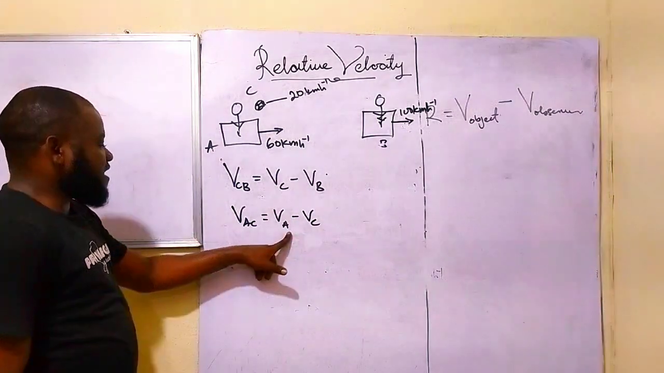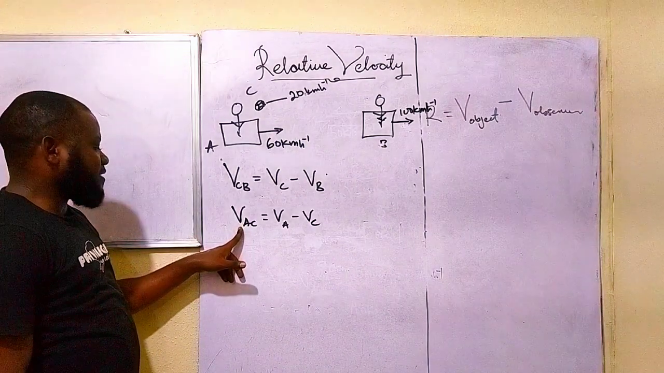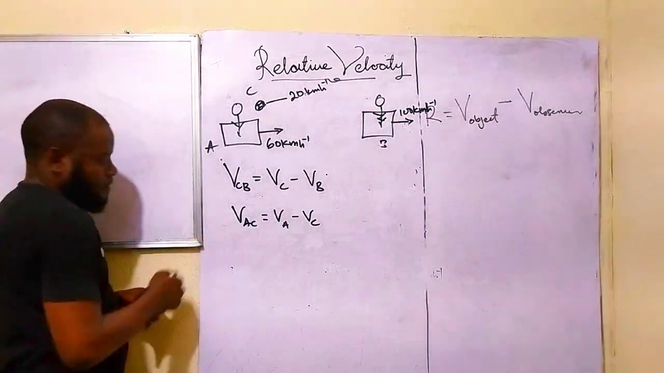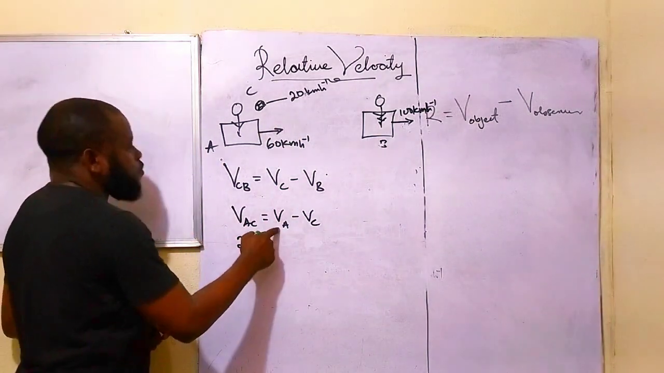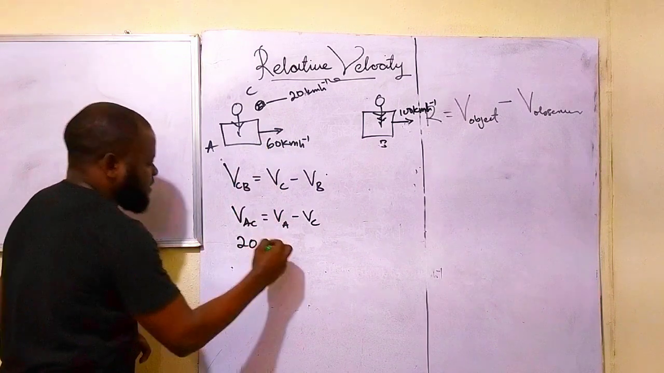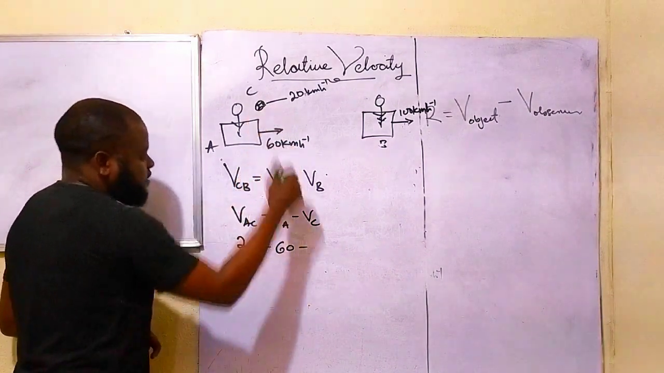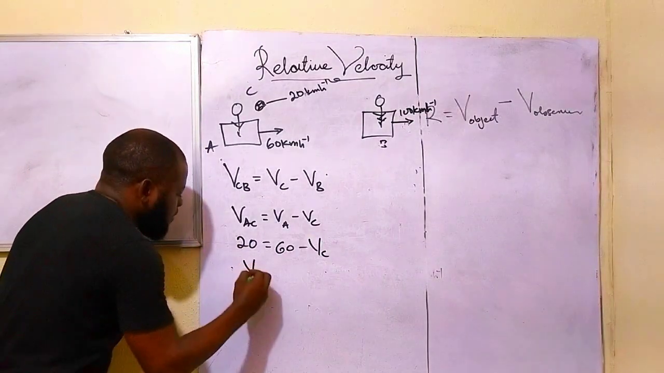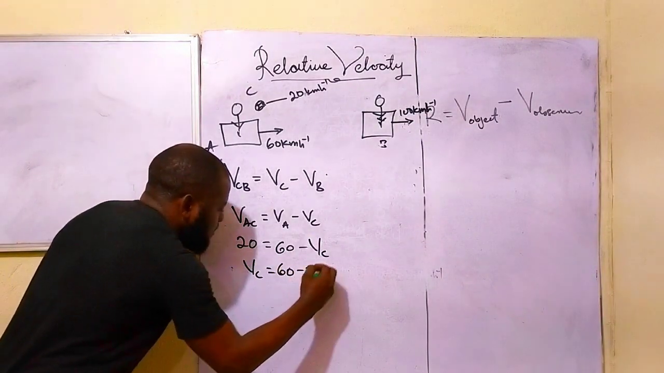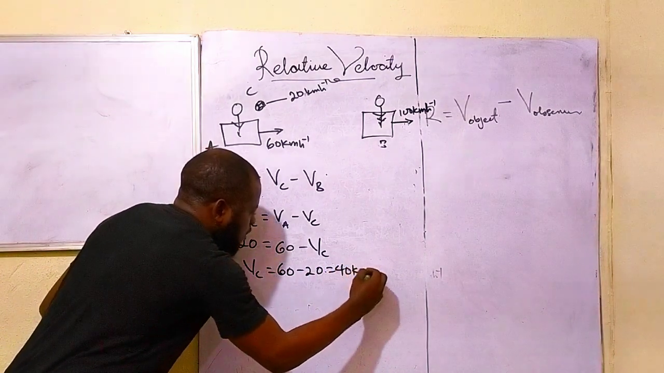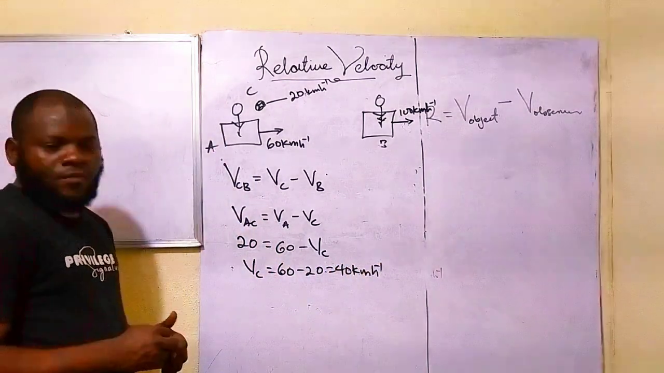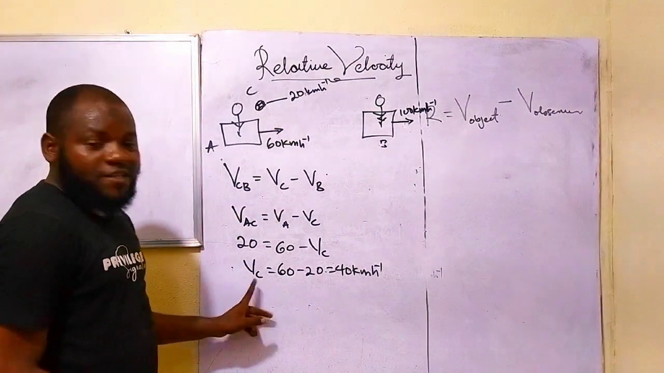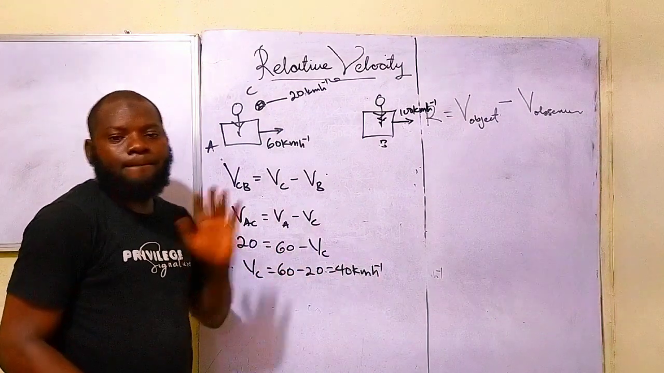Okay, so if that should be the case now, the velocity AC is 20. So we have 20 equals velocity A, which is 60, minus the velocity of this one with respect to the earth. We don't know it. So we have VC equals 60 minus 20, and that gives us 40 km per hour. So we have gotten the velocity of this ball with respect to the earth to be 40 km per hour.